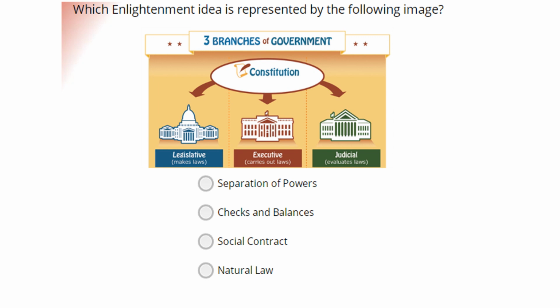Question number 1. Which Enlightenment idea is represented by the following image? The Civics EOC loves giving visuals that you need to analyze and break down. So what's going on here in this image? We see a chart that is labeled the 3 branches of government. We see the Constitution up top with 3 arrows pointing down to our 3 branches of government. Since we have the 3 branches of government defined, what is the correct answer for the Enlightenment idea represented here?